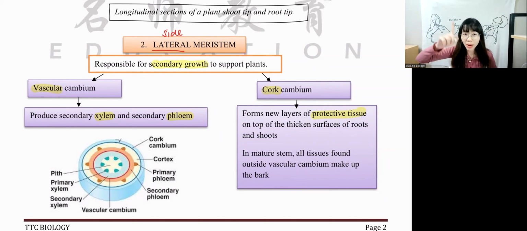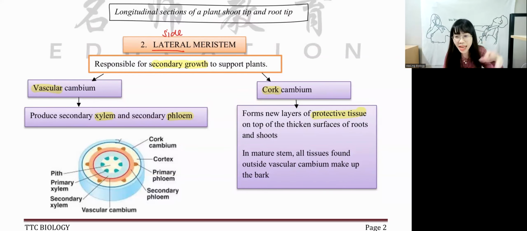Root tip, we have to look upwards. We have to find the tip of it, then you can look up or downwards. We have 3 zones in total. The first zone is called zone of cell division. Very good. Second zone is called zone of cell elongation. Correct. The third zone is called zone of cell differentiation. Very good. 3 zones in sequence.